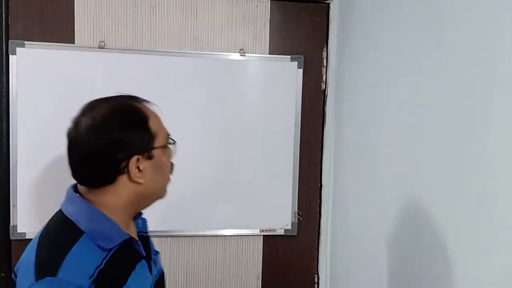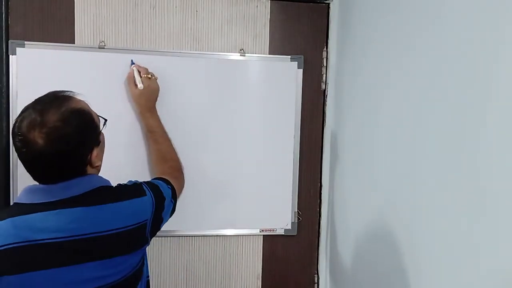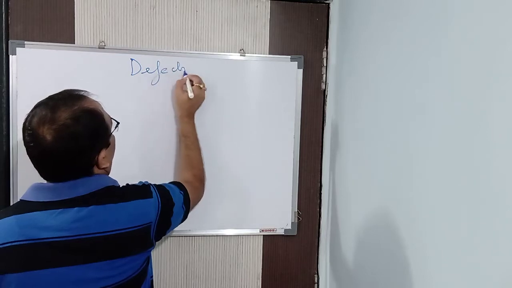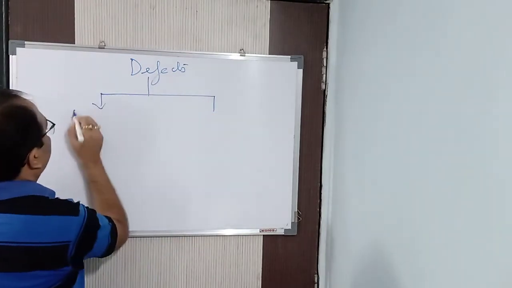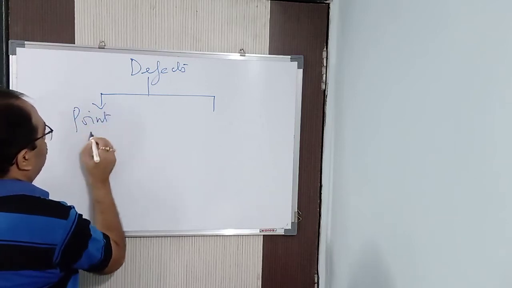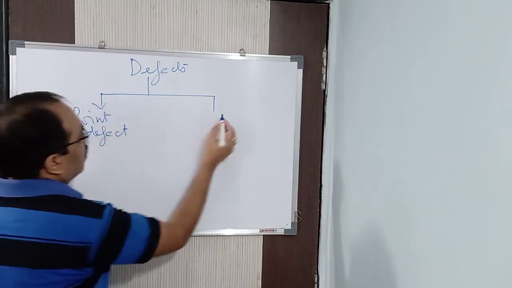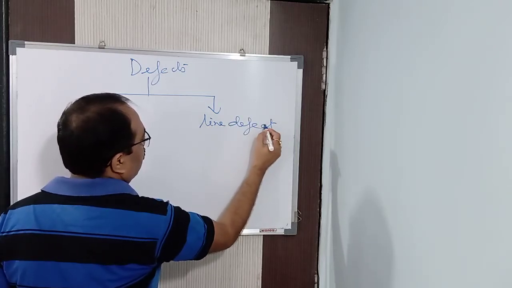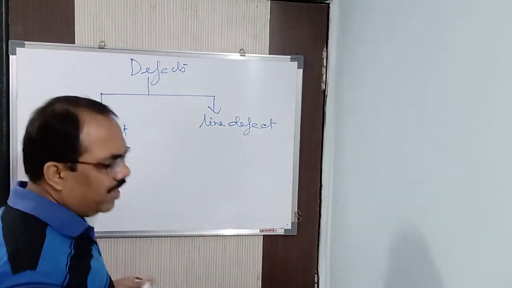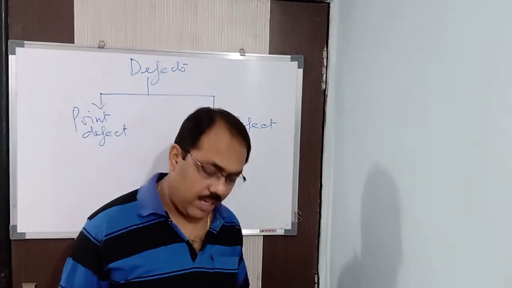Got it now? Defects or imperfections are basically of 2 types. One is the point defect, and another is the line defect. From the name itself, we can tell. What are point defect and line defect?